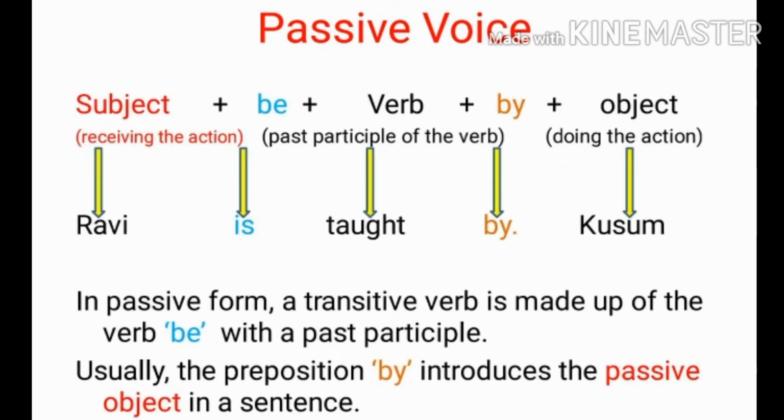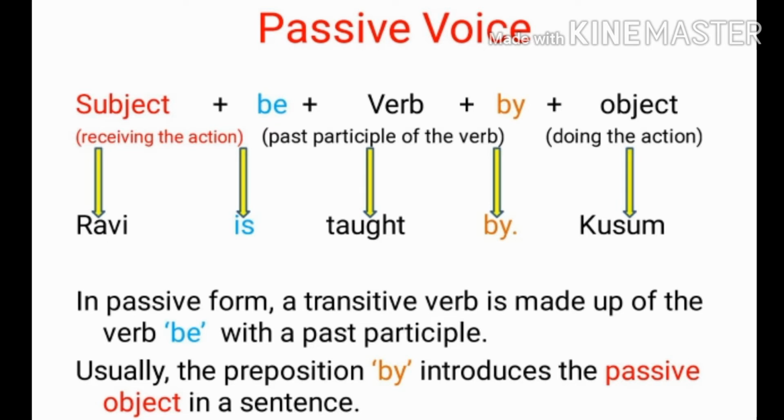Passive voice. How can you change the sentence into passive voice? Now our subject will be the receiver of the action plus form of be plus verb plus by plus object, means the doer of the action. Let's take our previous example. Ravi is taught by Kusum. Here the receiver of the action is Ravi, so it becomes our subject.